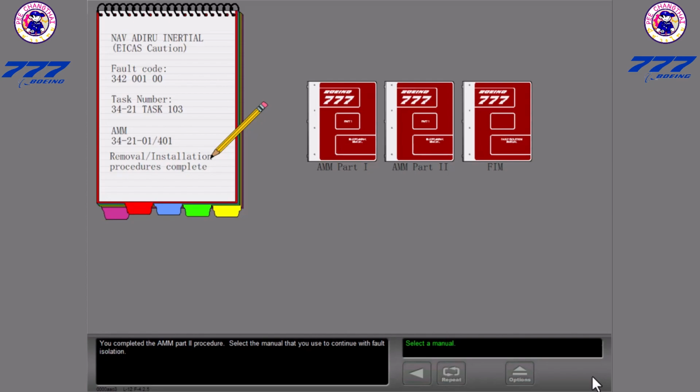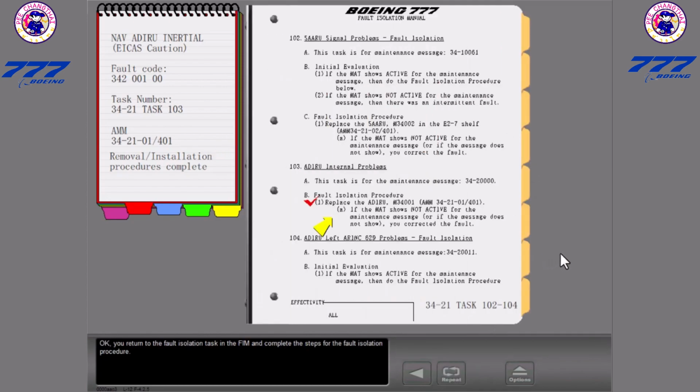Select the manual that you use to continue with fault isolation. OK. You return to the fault isolation task in the FIM and complete the steps for the fault isolation procedure.